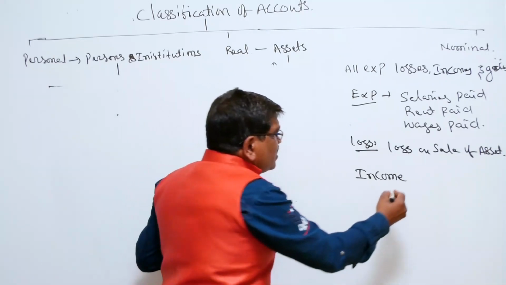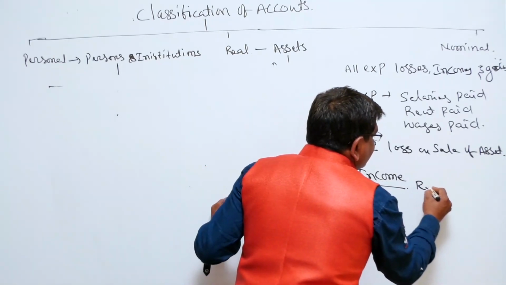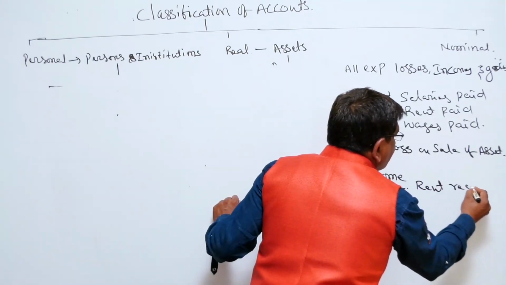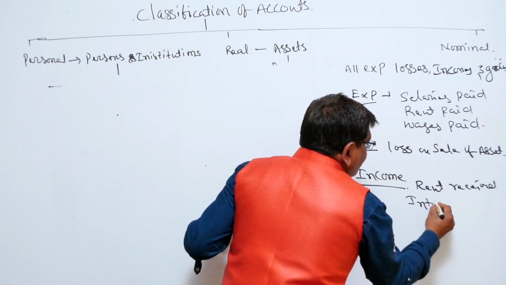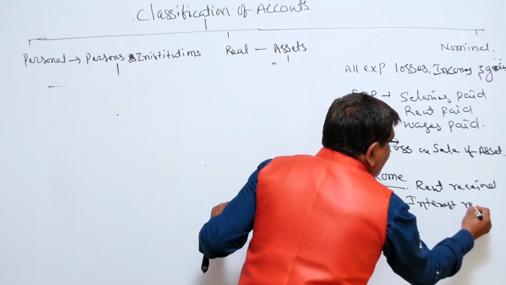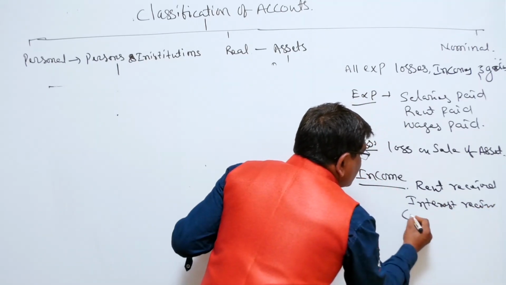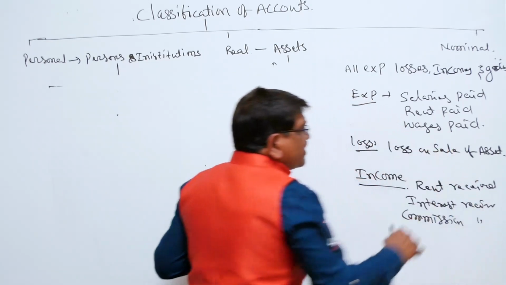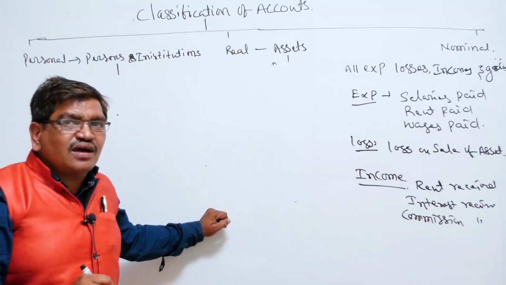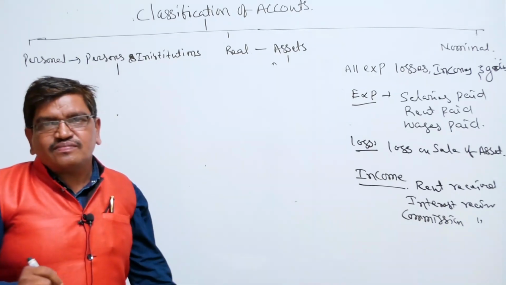Okay. Now income means what? Rent received, interest received, commission received, etc. These are the examples that come under income.